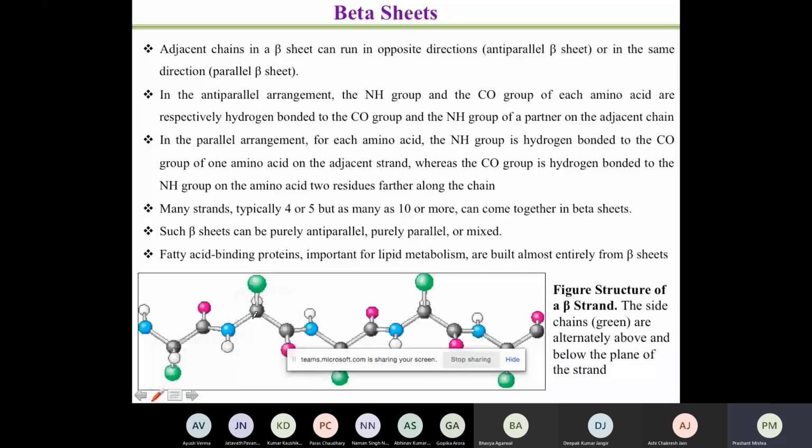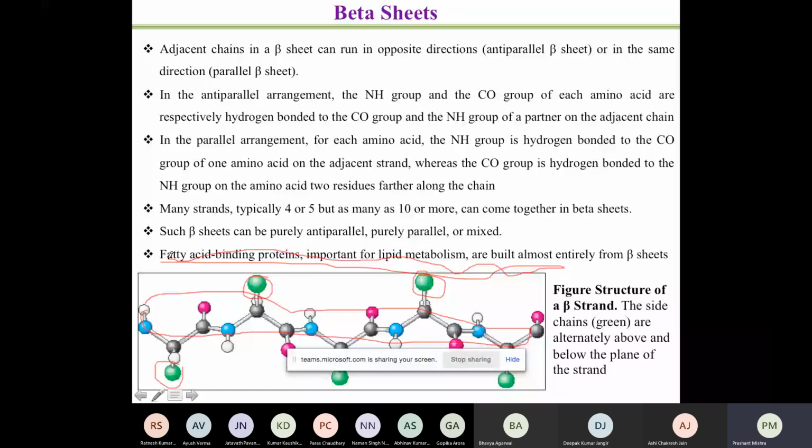This is the side chain, and the center one is showing you the main chain. So there is the main chain of peptide, and you have the side chain. What you find is that adjacent chains in a beta sheet can run in opposite directions. Suppose I have a peptide chain here, you will have another peptide chain running here, and this peptide chain could be in parallel direction, anti-parallel direction, or in both ways, mixed. I'll show you that.